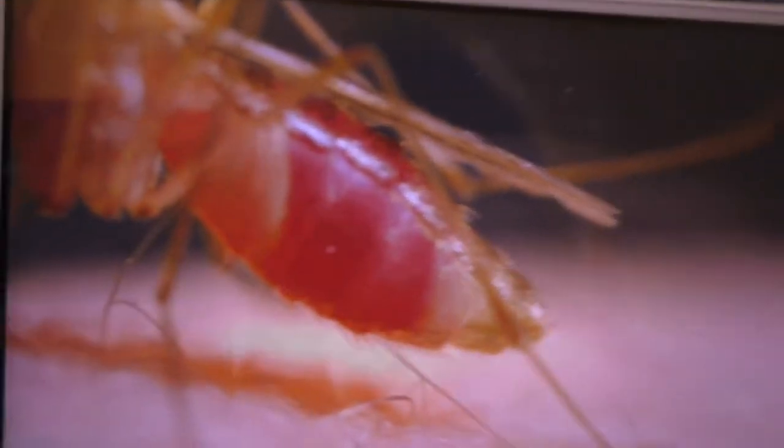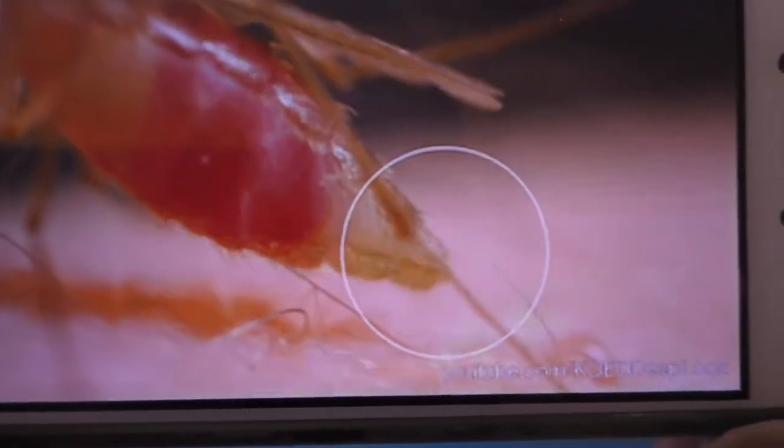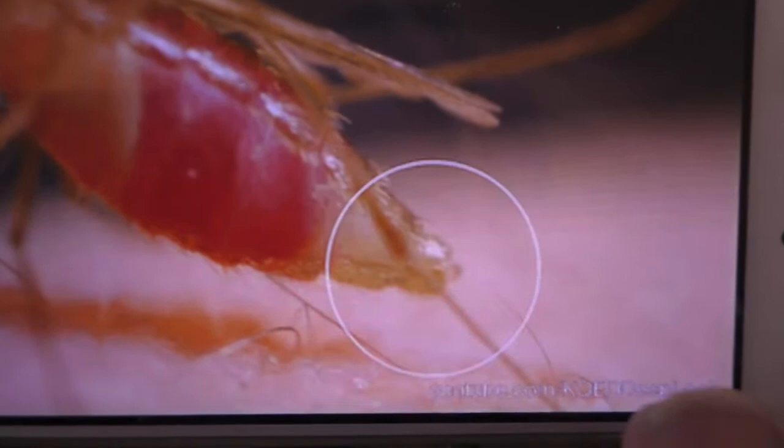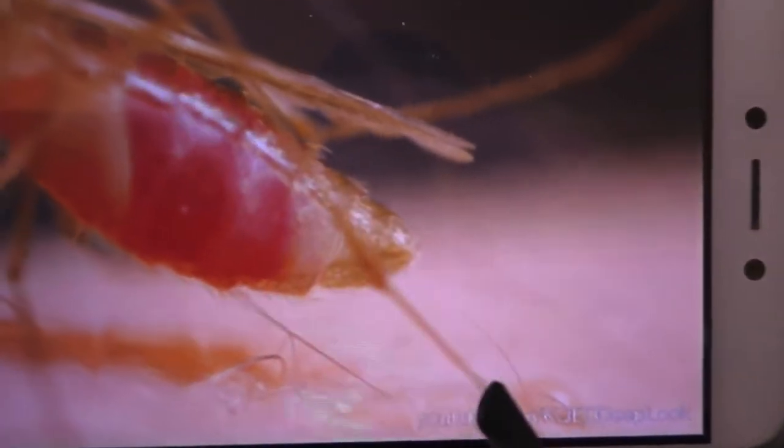And look here, who is this? Our mosquito. See, it sucks the blood. See, look at the mouth. Tube-like mouth, isn't it? Does it look like a straw? Okay, look at the place. It looks like a straw-like mouth.